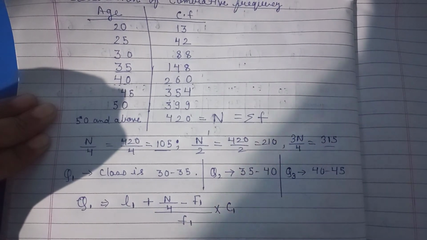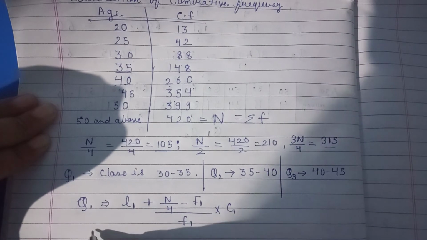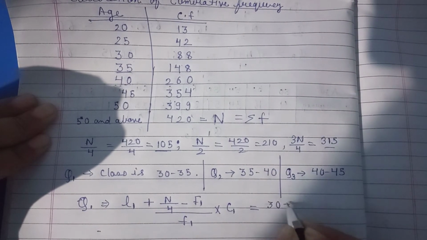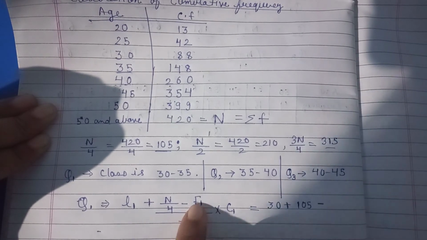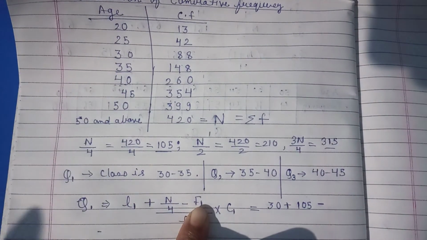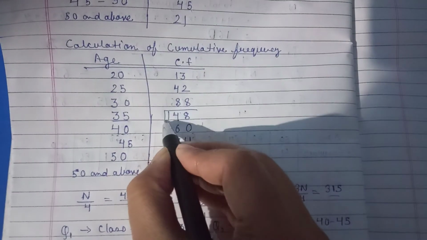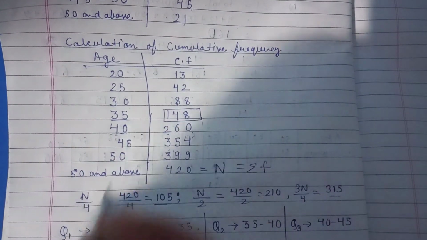You can write h in place of c. Here L is 30, plus n by 4, which we have got as 105, minus cf. The cf is the previous one, so here it is 88, for the class of Q1.